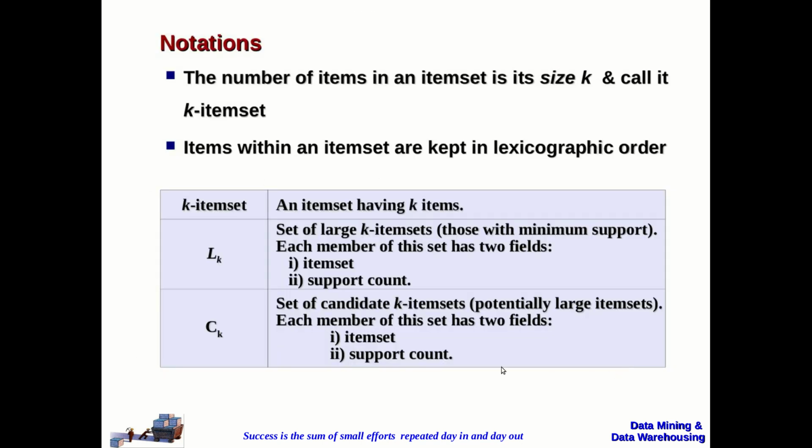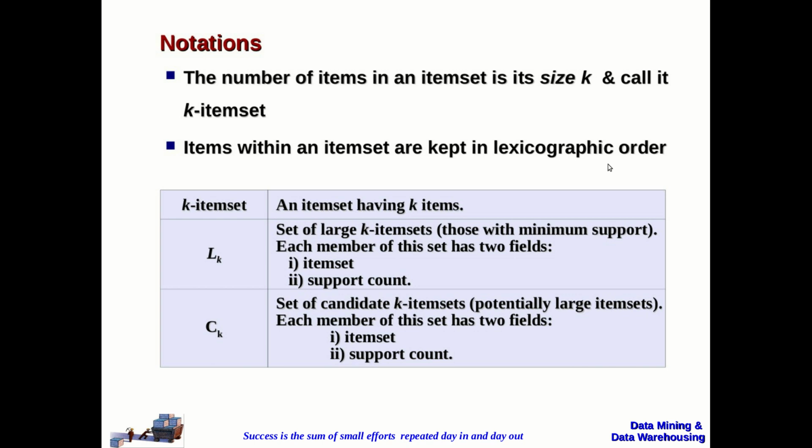These are the notations used in the algorithm. The number of items in an item set is its size called k, and we are going to call it a k item set. So k item set means k number of items are available in the item set. And one very important thing that we have to observe in the Apriori algorithm is items within an item set will be kept in lexicographic order.